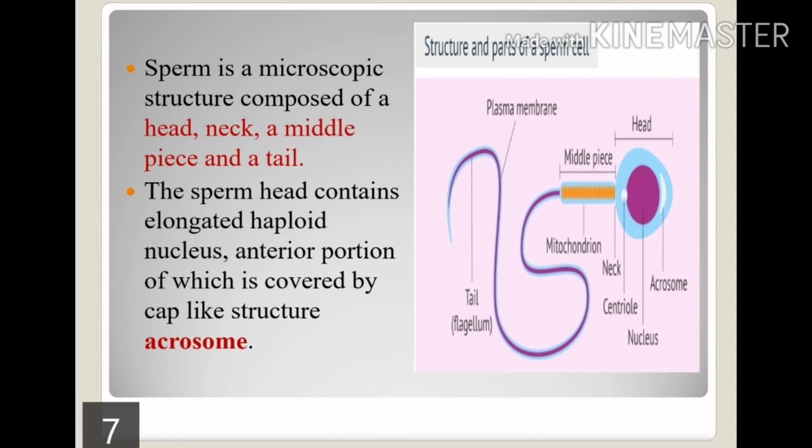Now just have a look at the structure and parts of the sperm cell. Sperm is a microscopic structure and it is basically composed of 4 main parts: head part, neck part, a middle piece and the tail. The sperm head contains the elongated haploid nucleus. You can see in the diagram, the anterior portion of which is covered by a cap-like structure that is called the acrosome, and the middle piece consists of the mitochondrial part, and that gives energy to the sperm to move throughout the male reproductive system and enter into the female reproductive tract. The tail acts as a flagellum which makes the sperm move easily.